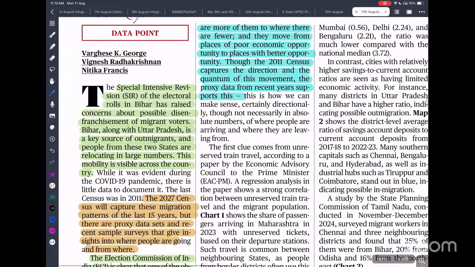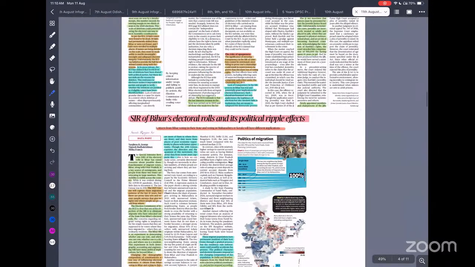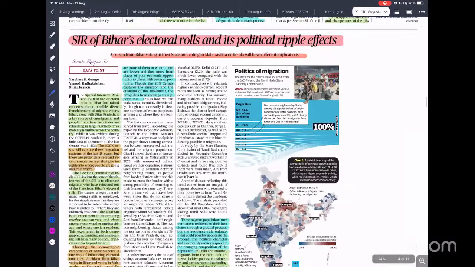So recently we have seen the special intensive revision drive being carried out in Bihar. Because of that, 65 lakh voters' names have been deleted for several reasons. Some of them died, some migrated, some are duplicate voters. So that is the reason their names have been deleted. But if you look at the elections in Bihar and other constituencies, the party or candidate is winning with a thin majority.